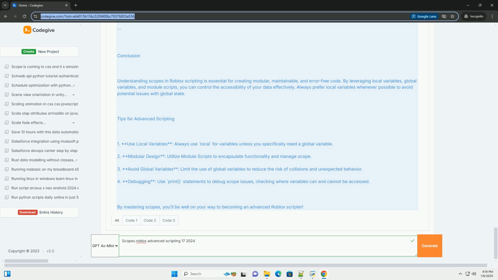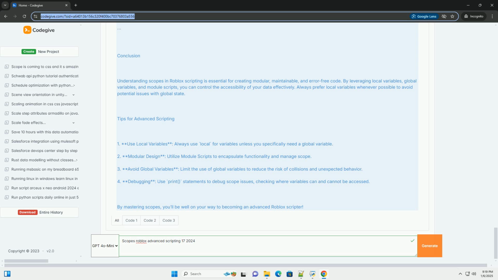Example. Conclusion. Understanding scopes in Roblox scripting is essential for creating modular, maintainable, and error-free code. By leveraging local variables, global variables, and module scripts, you can control the accessibility of your data effectively. Always prefer local variables whenever possible to avoid potential issues with global state.